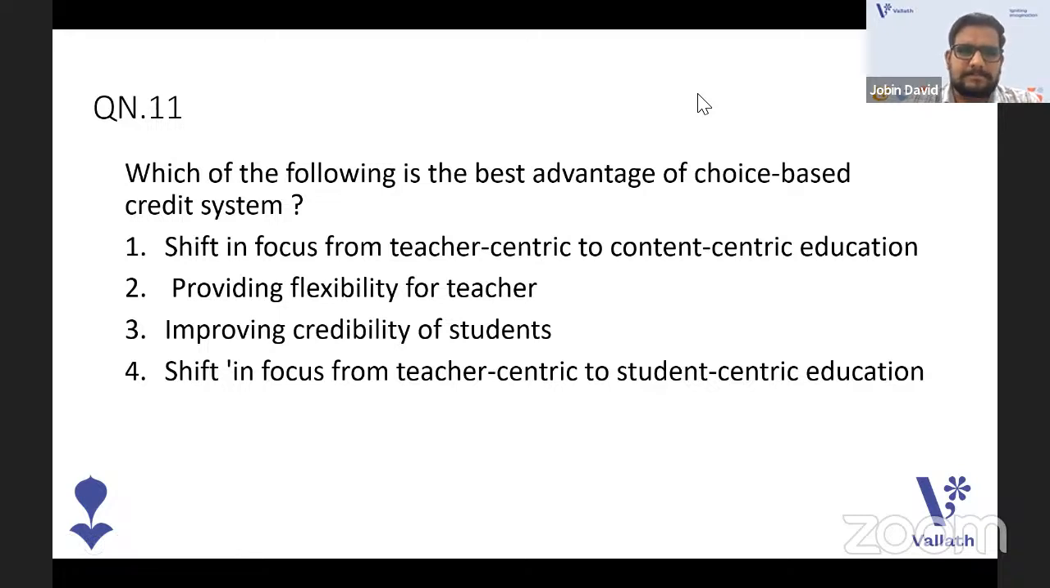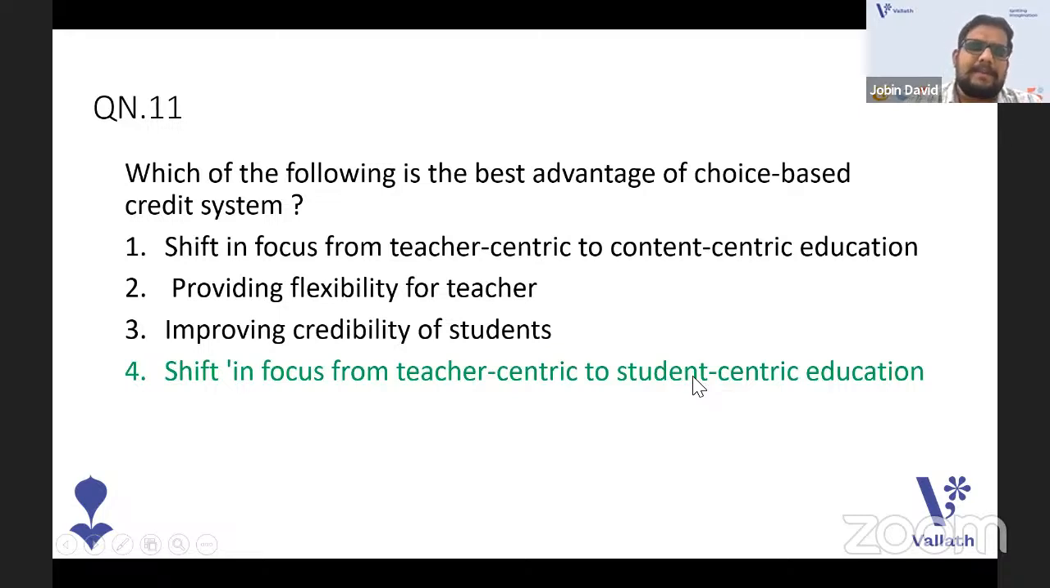So, what is the answer that you think? Very, very easy one. By reading two or at least two times, you can get the answer. Yes, answers are coming in the YouTube. Very great. Yeah, it's a correct one, guys. You got the idea. That's it. Yes, the answer is shift in focus from teacher-centric to student-centric education.